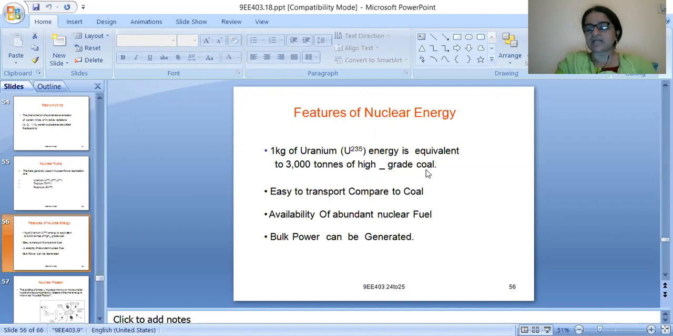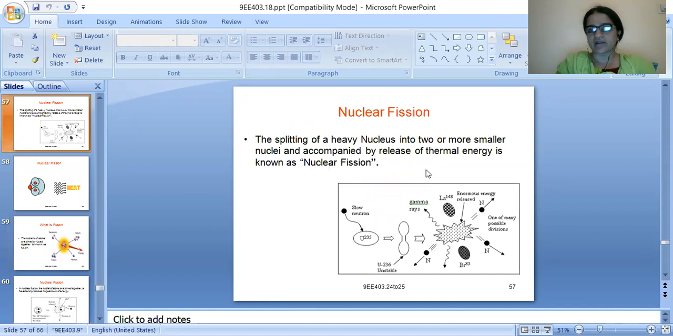Next, bulk power can be generated. With nuclear energy, we can generate a large amount of power. 1 kg of fuel is equal to 3000 tons of coal, which means with a smaller quantity of input we are obviously generating more power. So these are the features of nuclear energy.